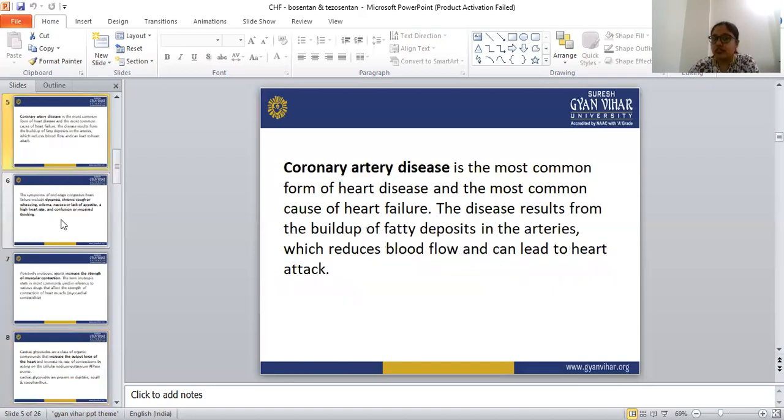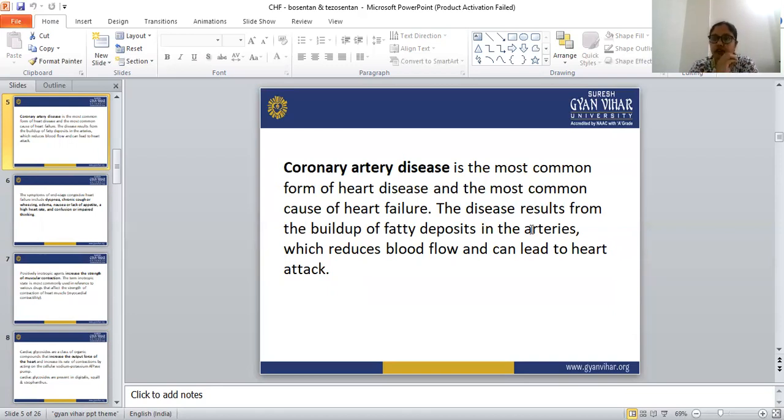Coronary artery disease is the most common form of heart disease and the most common cause of heart failure. This coronary artery disease is responsible for heart disease and heart failure, and it results from the buildup of fatty deposits in the artery. We had discussed that fatty deposits on the wall of the artery are known as a hyperlipidemic or atherosclerotic condition, and the buildup is known as plaque.